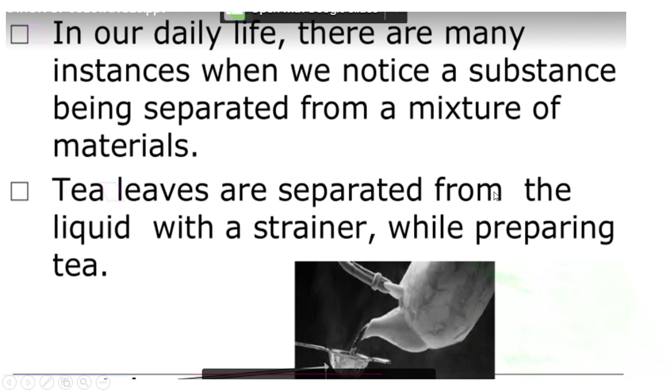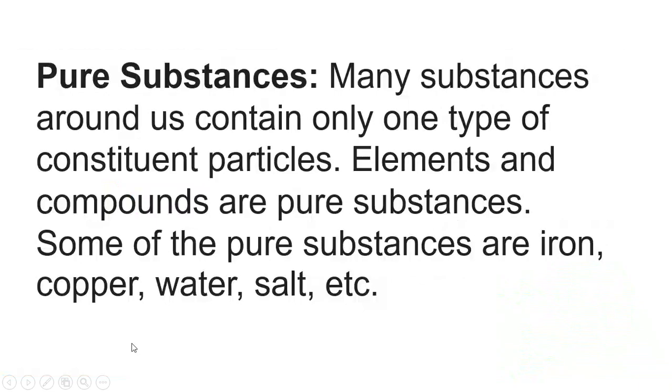Tea leaves are separated from the liquid with a strainer while preparing tea. You might have seen this in your home, right? So this is one more example.